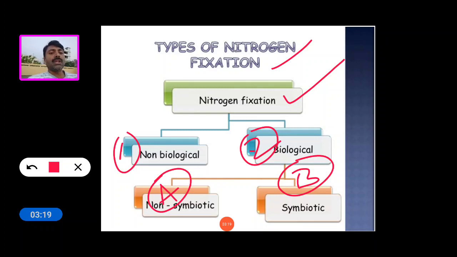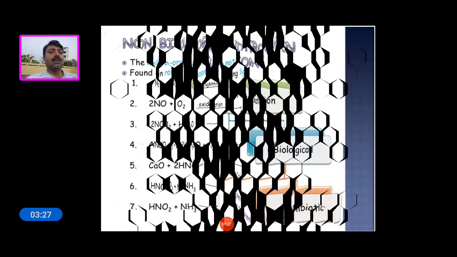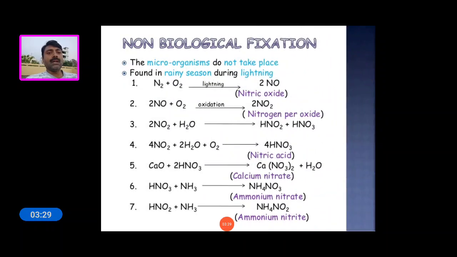Biological fixation is again classified into non-symbiotic and symbiotic. First we see non-biological fixation. In non-biological fixation, microorganisms are not involved in the process.